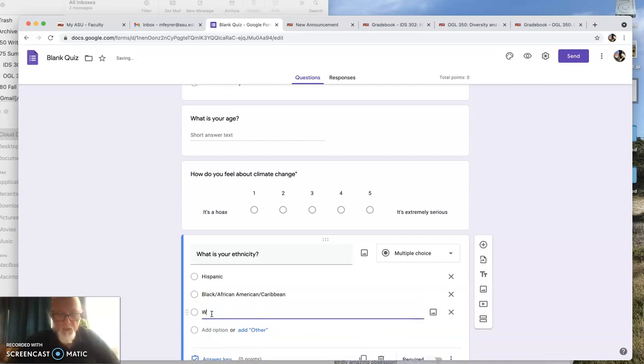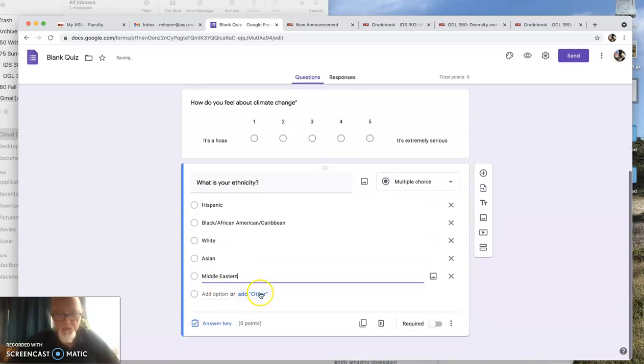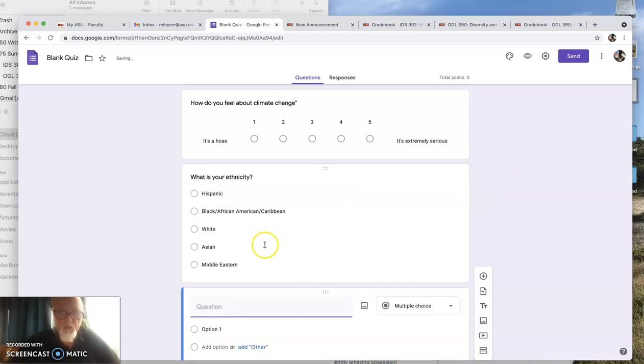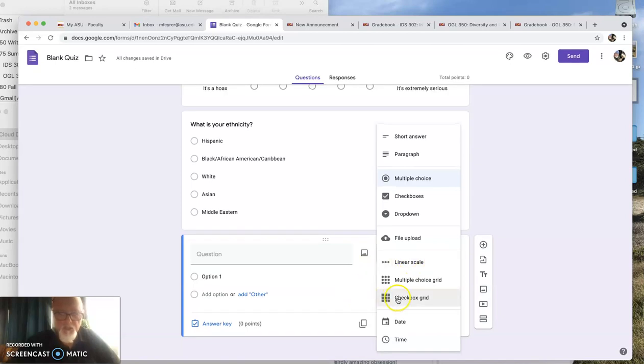And then here we can go white. We can go Asian. We can go Middle Eastern. Again, you want to avoid giving them an other, because then you turn it into a mixed methods, okay? So let's keep this one. See where we're going? Okay, now instead of a linear scale, let's do a checkbox grid. Well, it's a multiple choice grid.